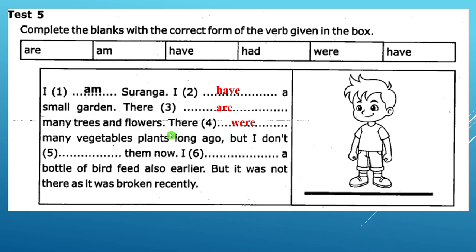Here, long ago is a keyword. But I do not have them now. Keyword now. I had a bottle of bird feed also earlier. Keyword earlier. But it was not there as it was broken recently.